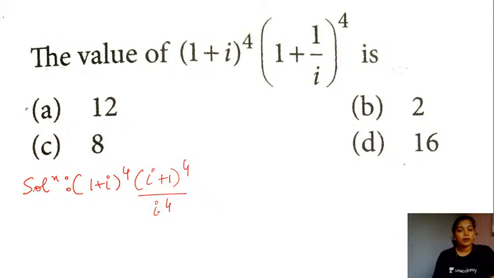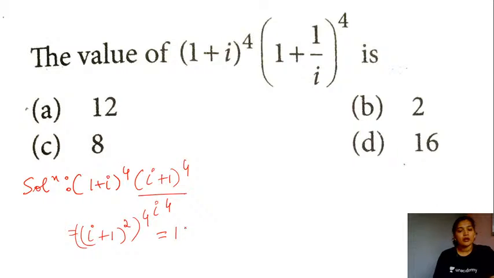Now iota to the power 4, this is equal to 1, and what do we have in the numerator? 1 plus iota raised to the power 4 into 1 plus iota raised to the power 4. So this will be nothing but (1 plus iota) the whole square, and I am taking this raised to the power 4, right? So let's expand (1 plus iota) the whole square.